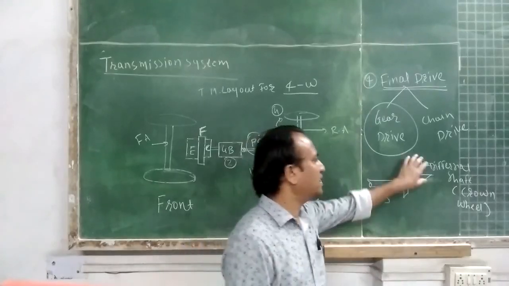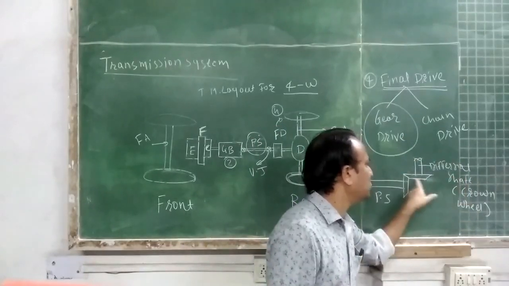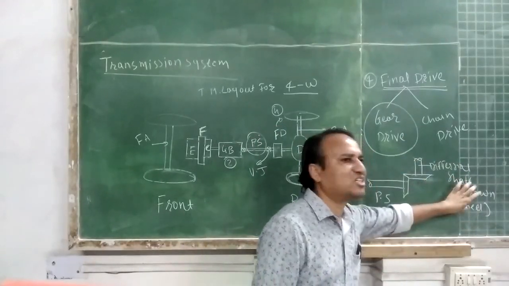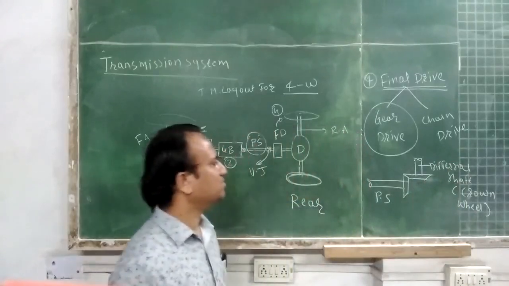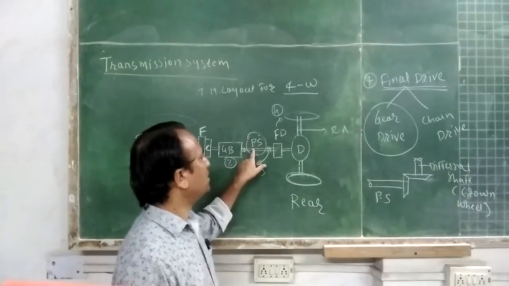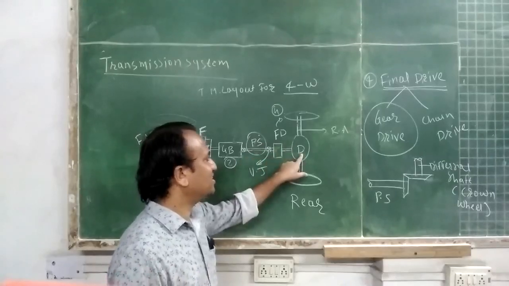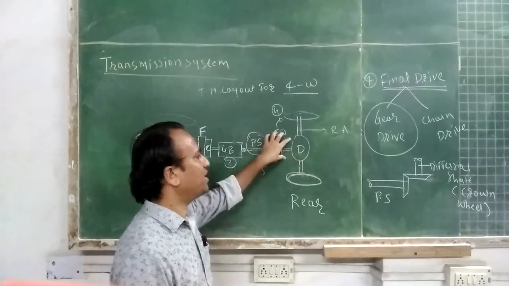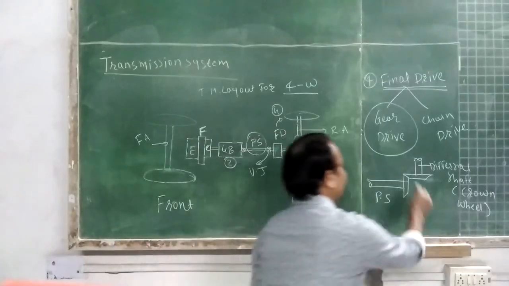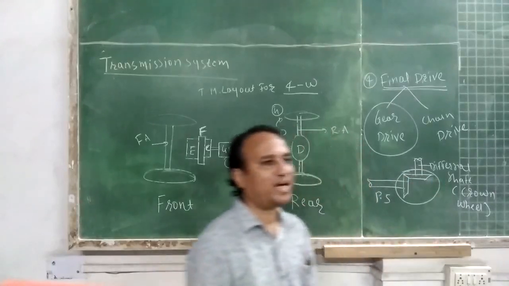The bigger bevel gear is connected to the differential shaft, or the bigger bevel gear is also called the crown wheel. Thus motion and power from the propeller shaft is transmitted to the differential via the final drive. So this meshing of two gears is called the final drive.